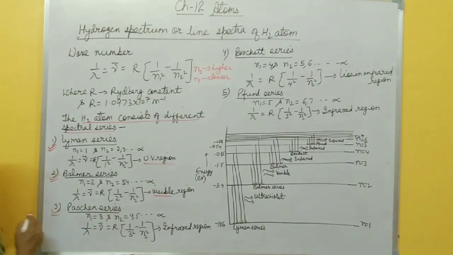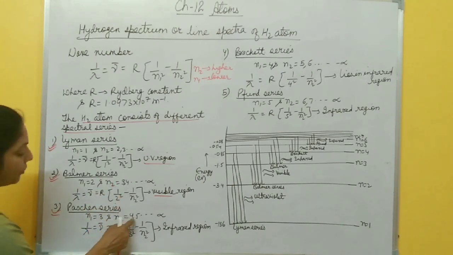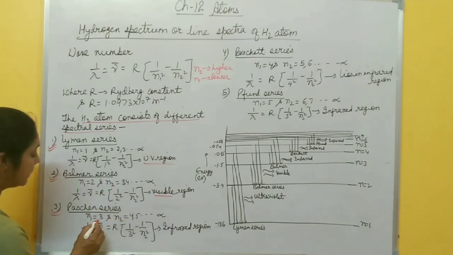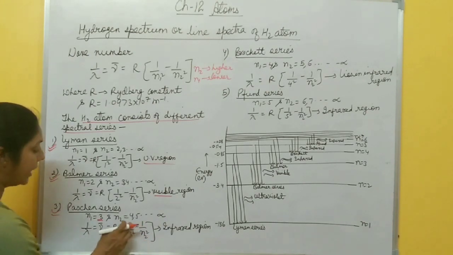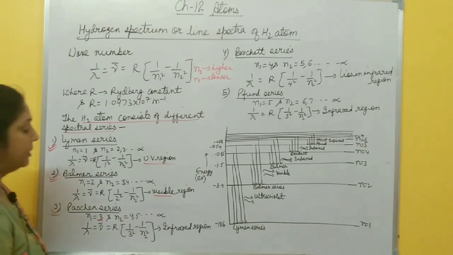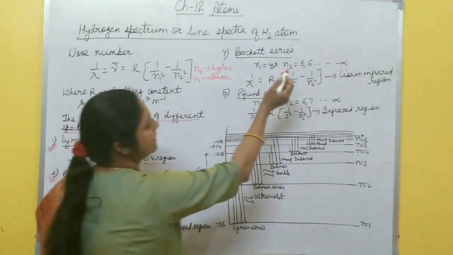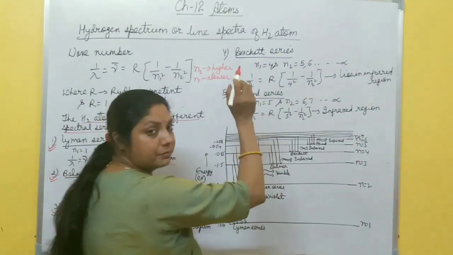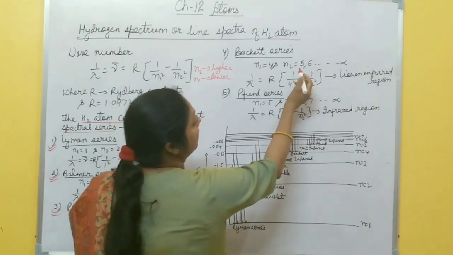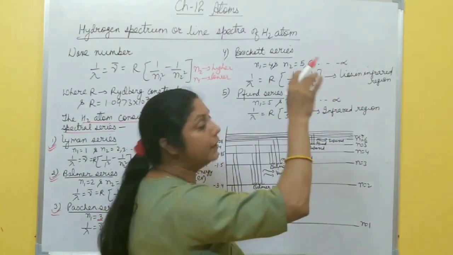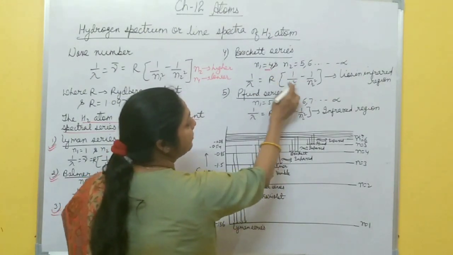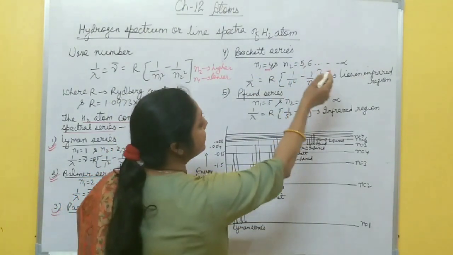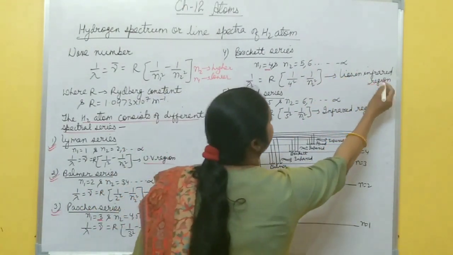After that, third one is the Paschen series. When an electron jumps from 4, 5 or any higher orbit to the third orbit, right? So here the formula becomes 1 by lambda equal to R times 1 by n1 square, n1 is what? 3, so 3 square, minus 1 by n2 square. n2 may be 4, 5, 6 and it lies in the infrared region. Then fourth one is the Brackett series. This series is obtained when an electron jumps from 5, 6 and up to infinity, any orbit, to the fourth energy state. So here 1 by lambda becomes R times 1 by 4 square minus 1 by n2 square. n2 may be 5, 6 up to infinity, and this lies in the infrared region also.